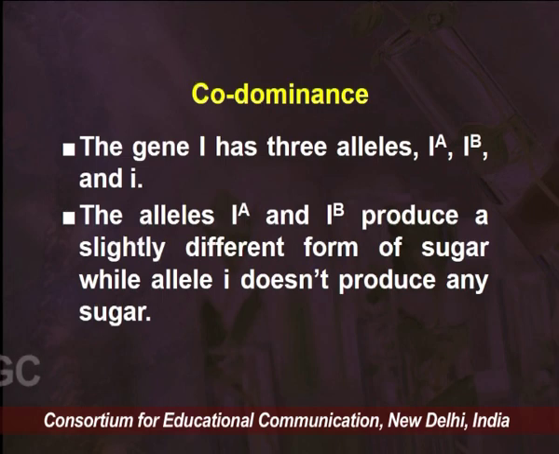So, two kinds of sugars are present on RBCs which guide the final blood group in our body. One is IA, another is IB, and because small i does not have any sugar, it is not impacting our blood group.